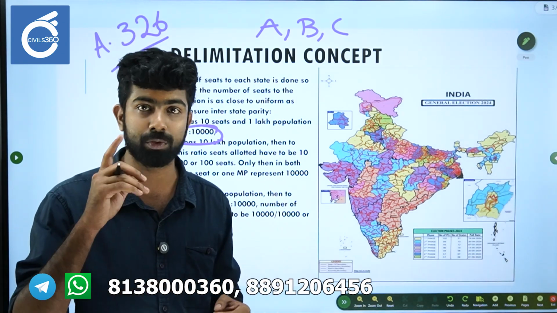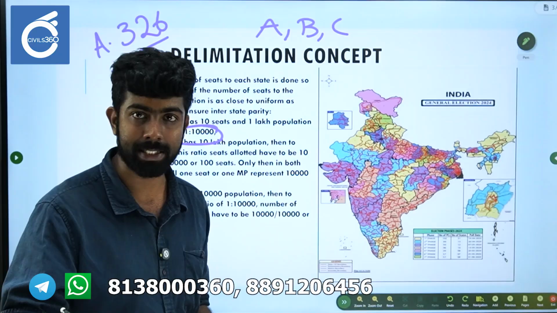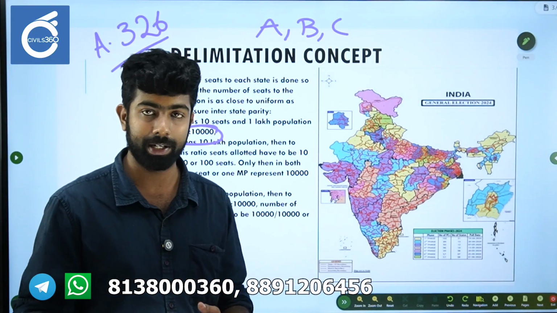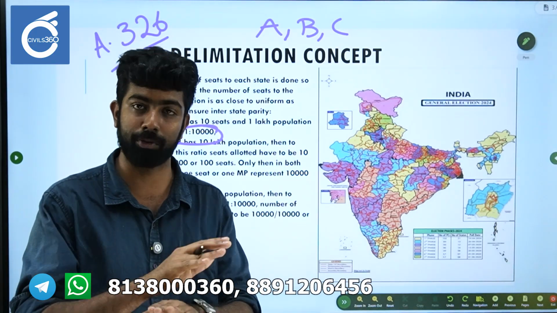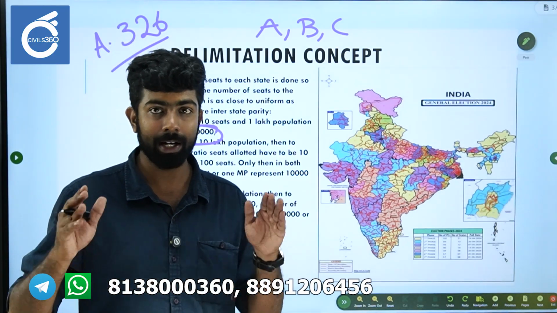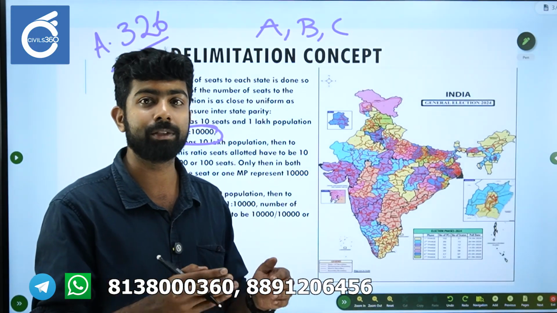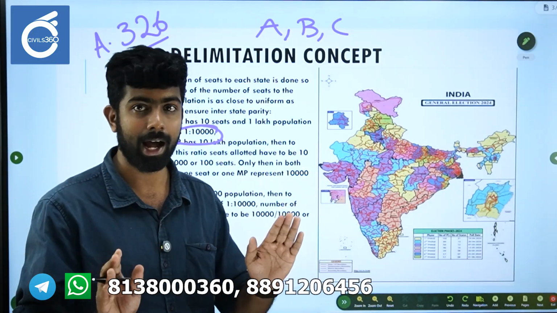One seat essentially means one member of parliament, right? So one member of parliament represents 10,000 people. The decision makers have come together and said that 1:10,000 is the ratio we will be following for all the states. So please understand 1:10,000. That is, one MP is going to represent 10,000 people.